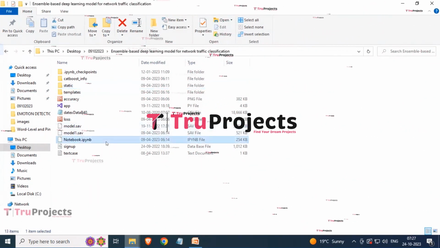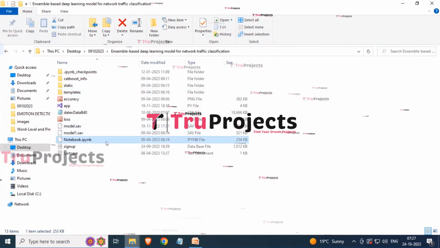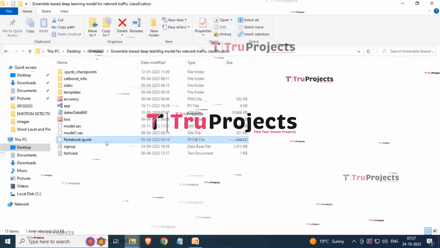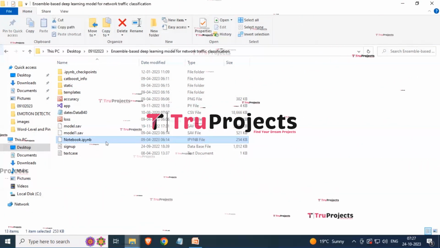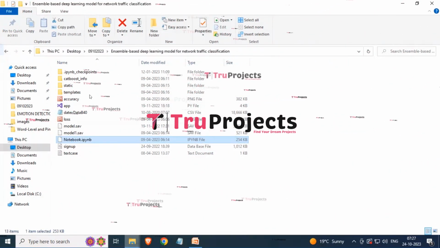Next here we have the .ipynb file, which is a Jupyter notebook file which contains a combination of code, graphs, and outputs all in one place. It allows users to write and execute code in individual cells, making it a popular choice for data science.